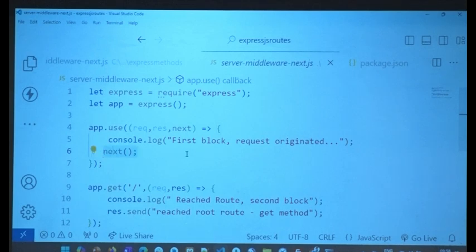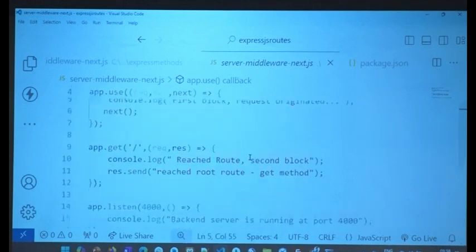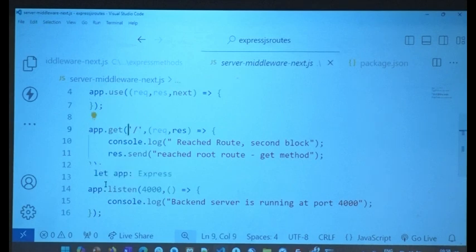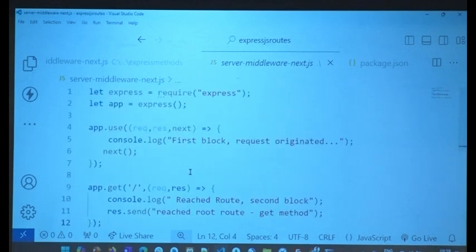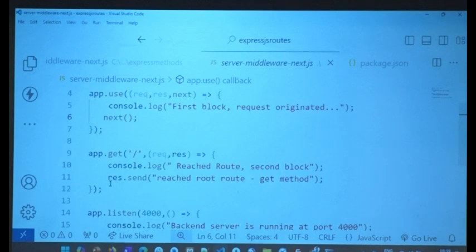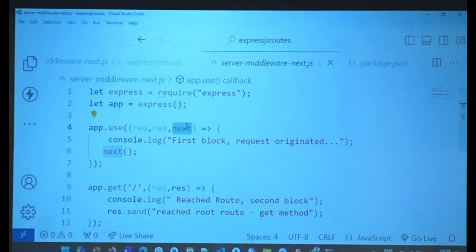So here you look at that. I said next, right? Now first block, request originated. Then it will come here. It will be executed in the order, and it will say reached route, second block. This is what I was talking about. So here I can make any entries anywhere in the log files and say next. Once I say next, it will come and follow through, right? Next here has to be there, and it has to be an app.use.